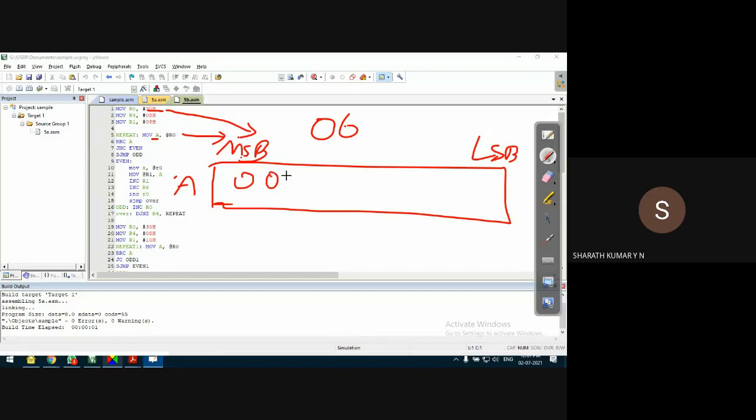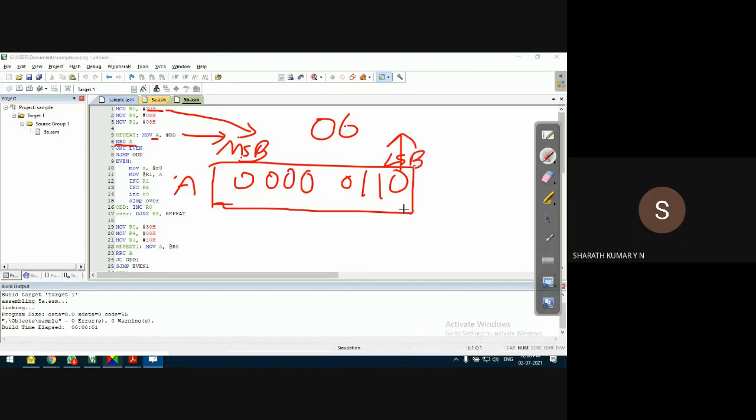The data is 0000 0110, for example. Next I use the instruction RRC. What is RRC, guys? Rotate right the content of the accumulator through carry bit. To check whether the LSB is 0 or 1, I'll copy this LSB to the carry bit, CY.